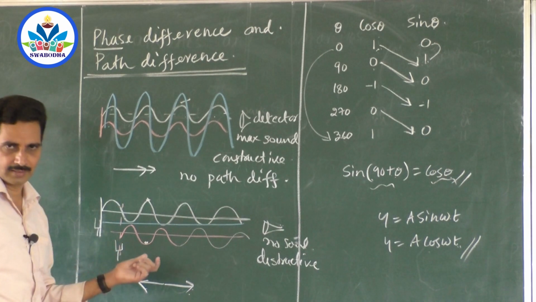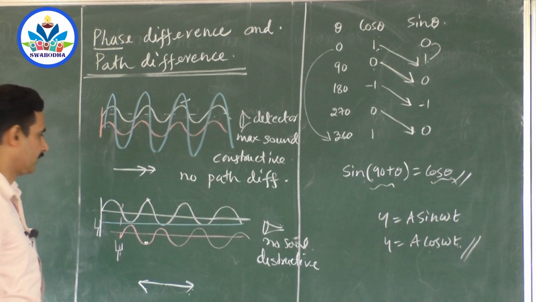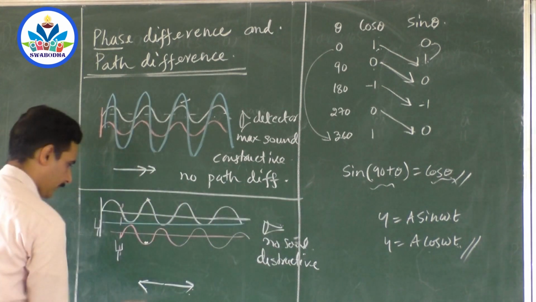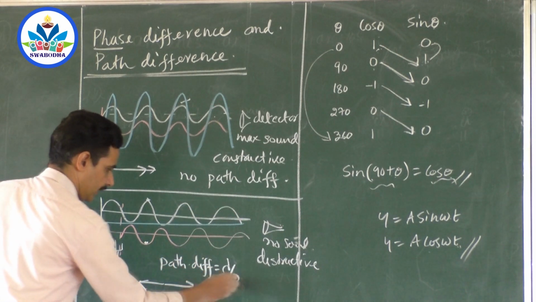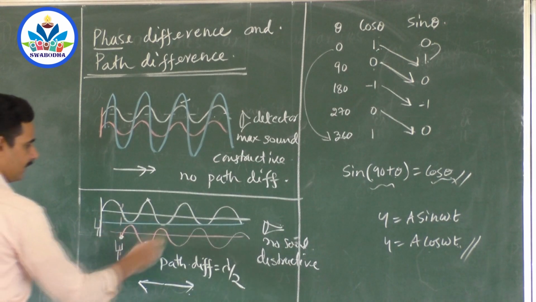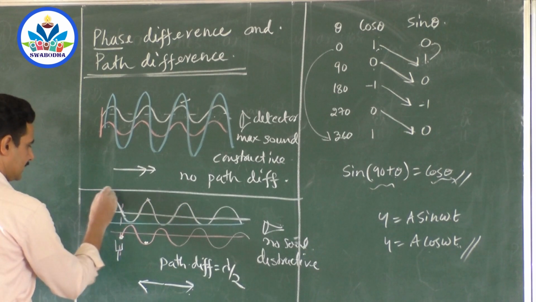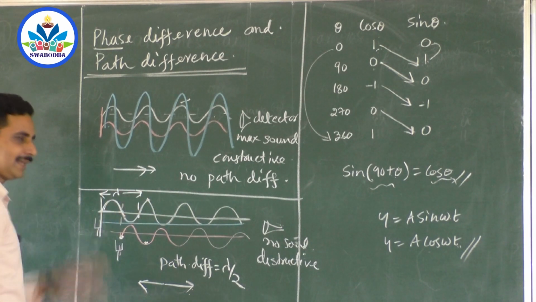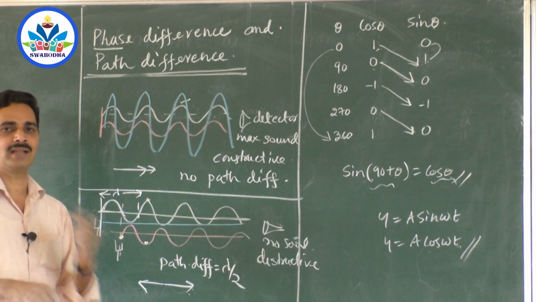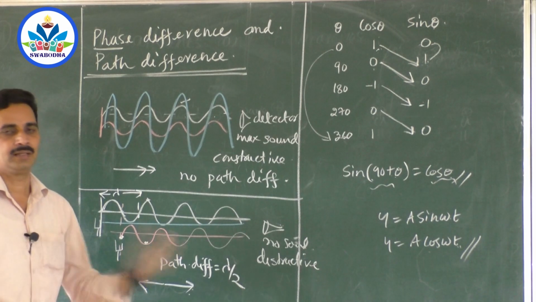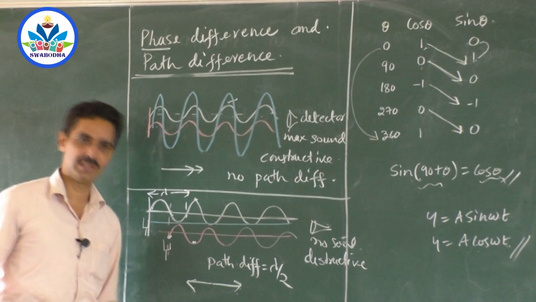Now this has occurred because there was a path difference. Here no path difference, whereas here a path difference of lambda by 2. Am I right? There is a path difference of lambda by 2, correct? This wave has traveled some waves here, but this has traveled lambda by 2 extra. You know that this is lambda. So if there is a path difference of lambda by 2 between two identical waves, then the crest starts falling on the trough and the two waves will superpose destructively and the resultant amplitude will be 0.